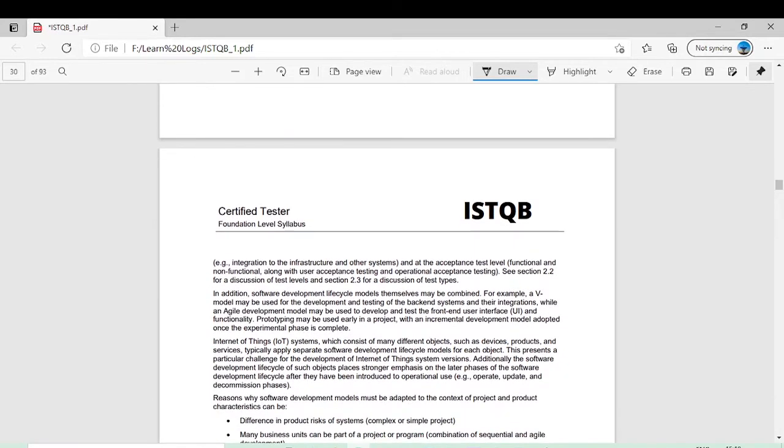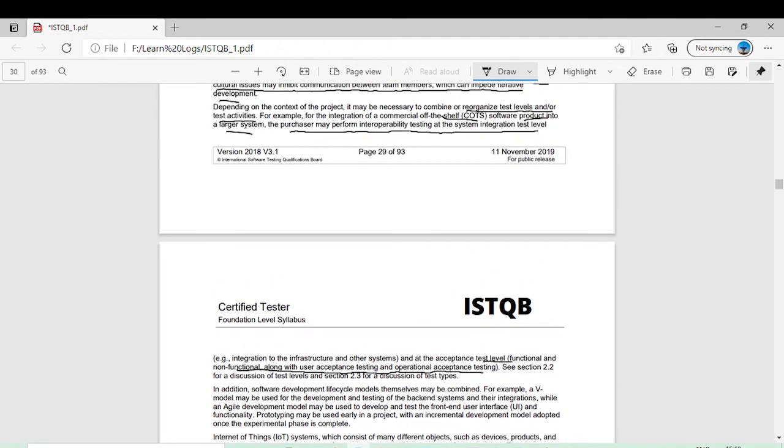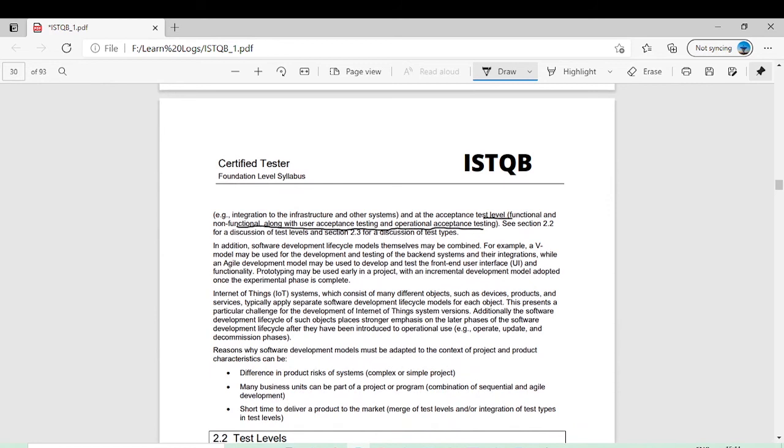And the acceptance test level, functional and non-functional, along with user acceptance and operational testing. This we will see in detail, what is functional testing and what is non-functional testing, in section number 3 of this chapter. So depending on the project, what you are doing, what your product is, you choose your software development lifecycle, and based on that you decide which level of testing. Should I do every level of testing, or should I perform only integration and something like this?